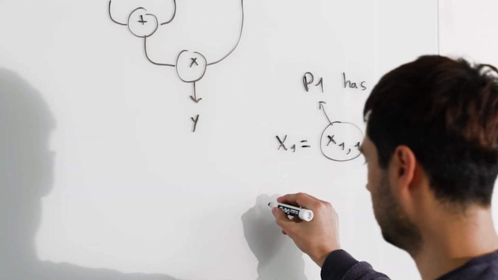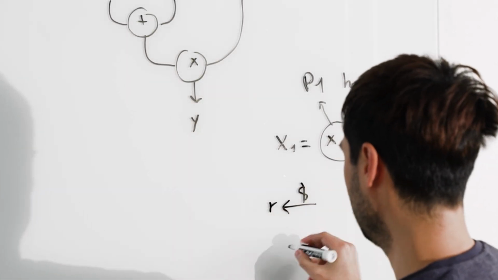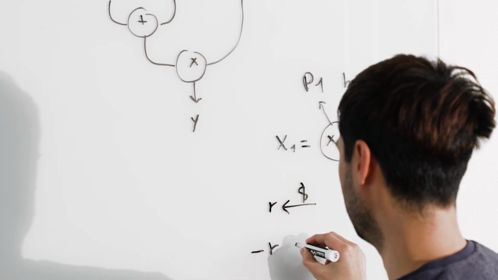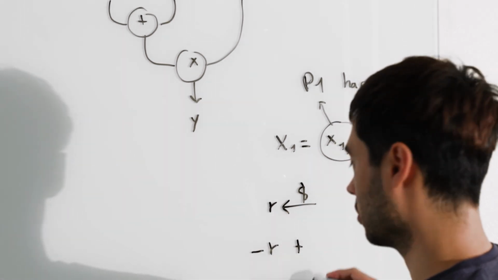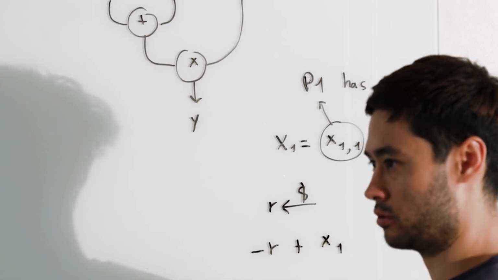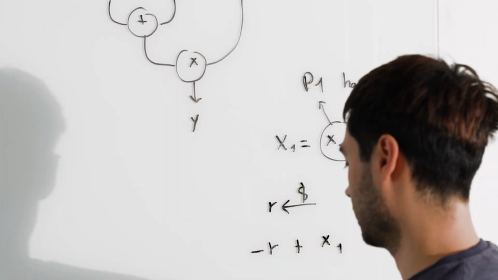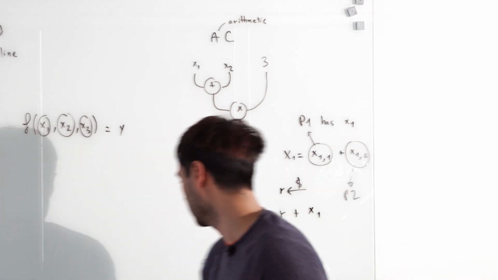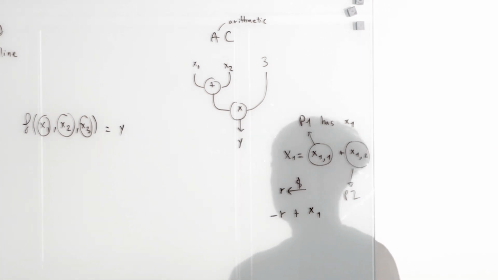Yeah, you could do that. So that would be, generate some randomness, and then you could do minus r. Your own share could be minus r plus x1. That's what you're saying, right? And then you give player two positive r. And so when you, of course, add those together, you get r minus r plus x1. And so you recover the share. That's one example.